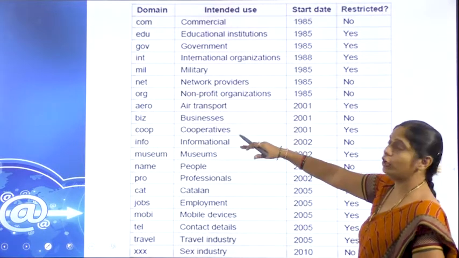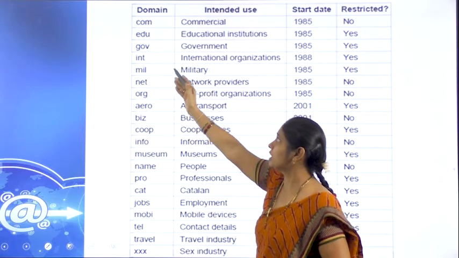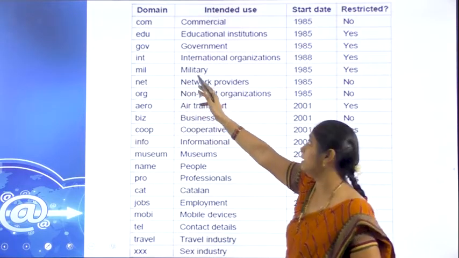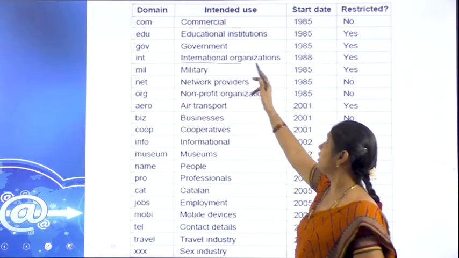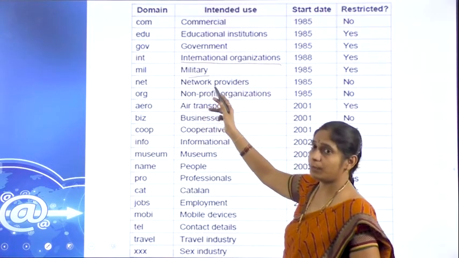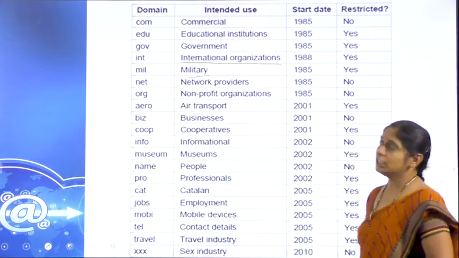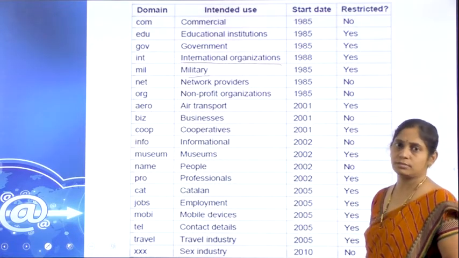Likewise, so many domains we have, just as we discussed. Com for commercial, EDU for education, GOV for government, INT for international organizations, MIL for military, net for network providers. Likewise, different types of domains we have, each having subdomains in it.